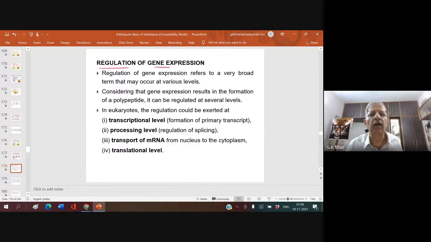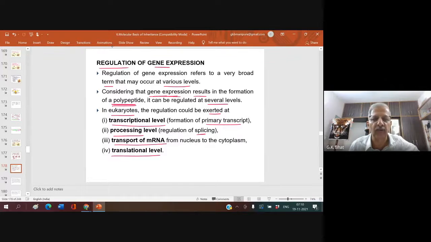Now, let us see regulation of gene expression. Regulation of gene expression is a very broad term that may occur at various levels. Considering that gene expression results in the formation of a polypeptide, I always said gene expression means synthesis of a protein or polypeptide. It can be regulated at several levels. In eukaryotes, the regulation could be exerted at the transcription level, that is formation of the primary transcript, the processing level, that is the regulation of splicing, then transport of mRNA from nucleus to cytoplasm, and the translation level.